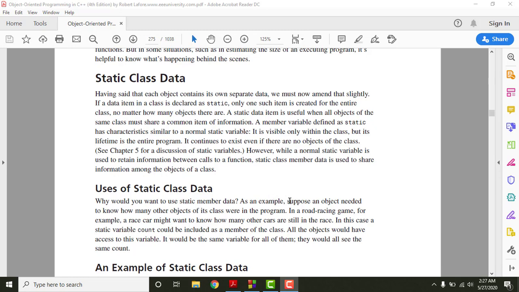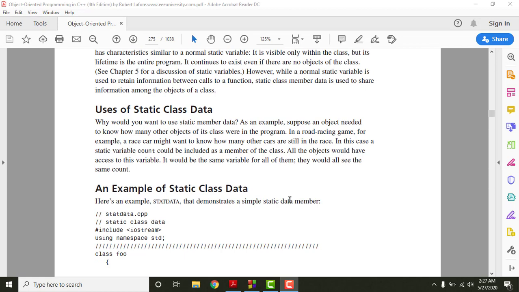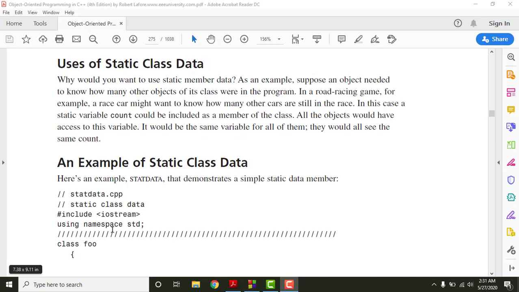Now let me give you an example, then I'll explain this in a little more detail. This program explains the concept of static class data. That means whenever the data members are static, they have the same values for all the objects that we have created, right? On the top we have a library, then we have using namespace std, and then we have a class. The definition of the class, as I mentioned, should be before the main program. This class has the name foo.